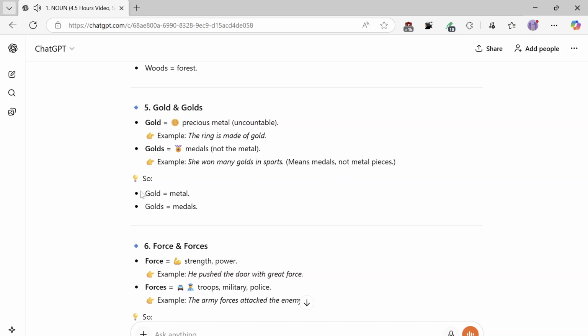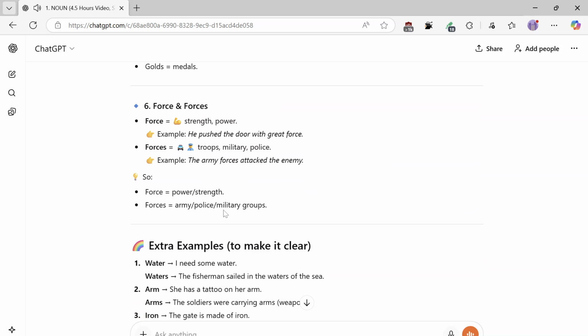6. Force and forces. Force is strength, power. Example: He pushed the door with great force. Forces equals troops, military, police. Example: The army forces attacked the enemy. So force equals power, strength. Forces equals army plus military groups.